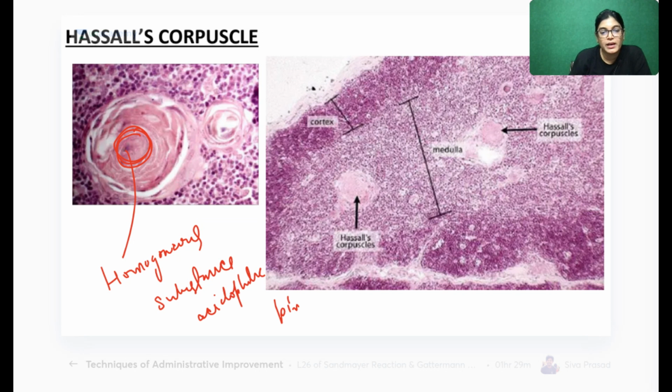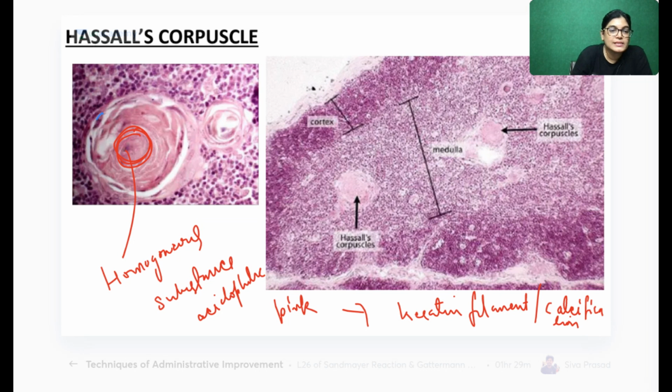Why does it appear pink? It consists of keratin filaments and calcifications. It is also having certain calcification, and you can see certain flat structures surrounding it. Can you see these structures? Flattened structures are surrounding it. So the structures which are surrounding it are called epithelial cells.